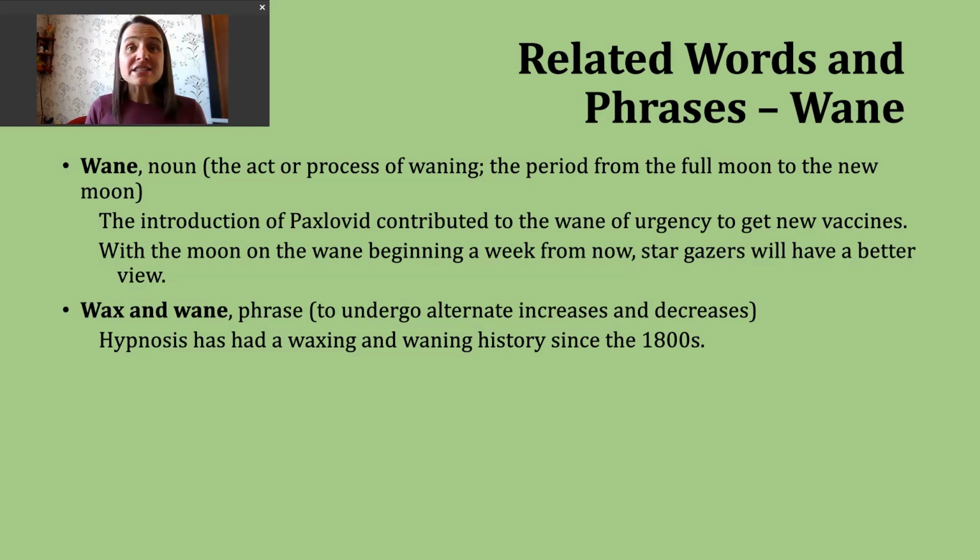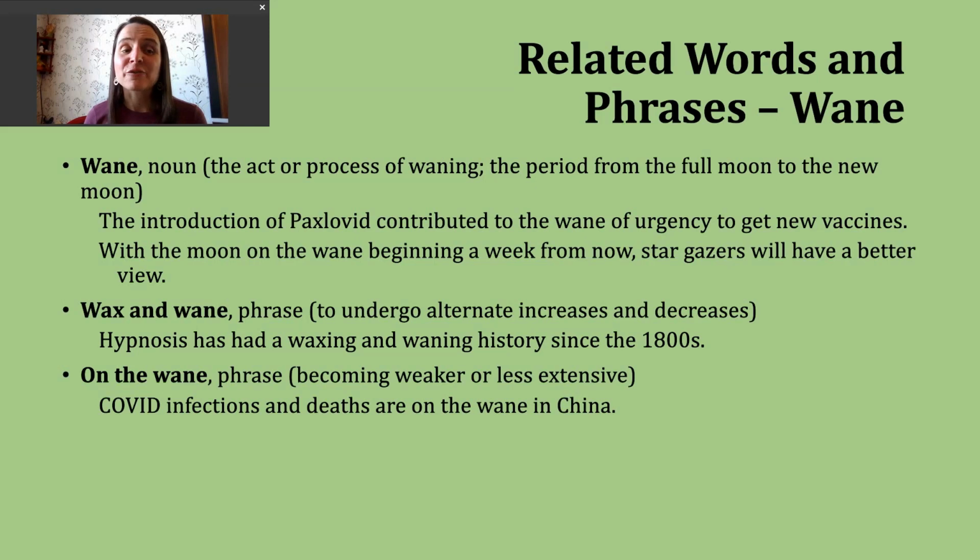So there are periods of time where many people were interested in this, maybe for medical treatment, maybe for other reasons, and then other periods of time where people are like, oh, this is crazy, we shouldn't be thinking about or using this, and then kind of up and down through history. Another phrase you might encounter is on the wane. So when people use this, they're generally talking about something becoming weaker, something becoming less extensive. An example of this. COVID infections and deaths are on the wane in China.